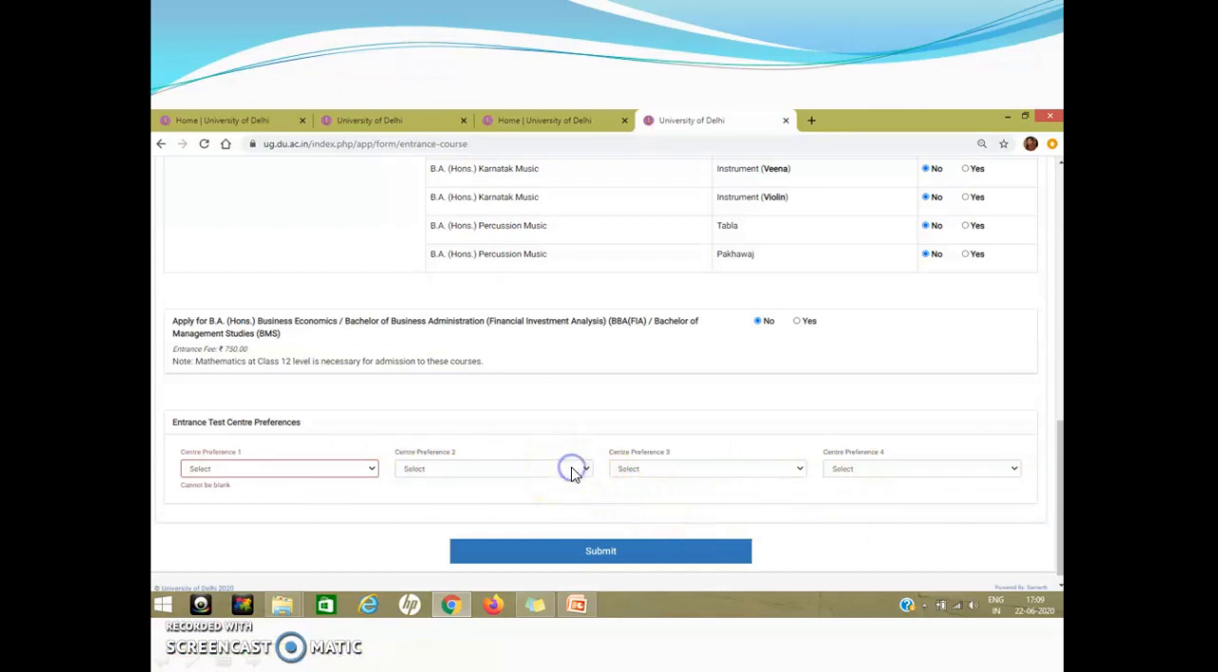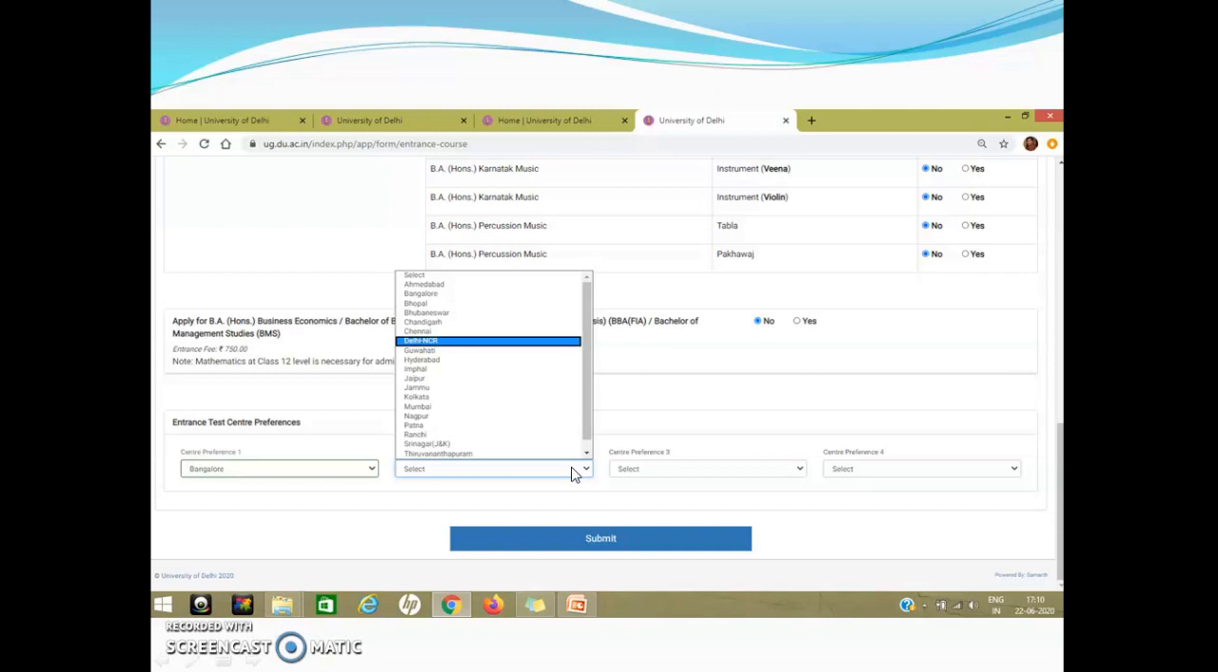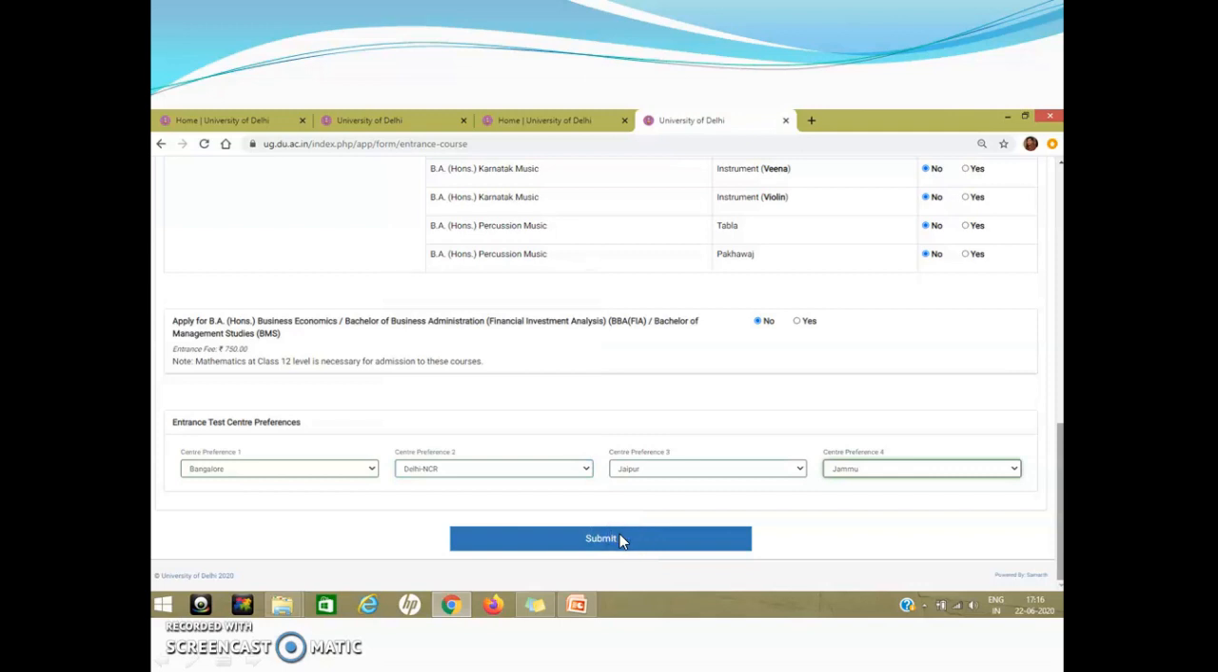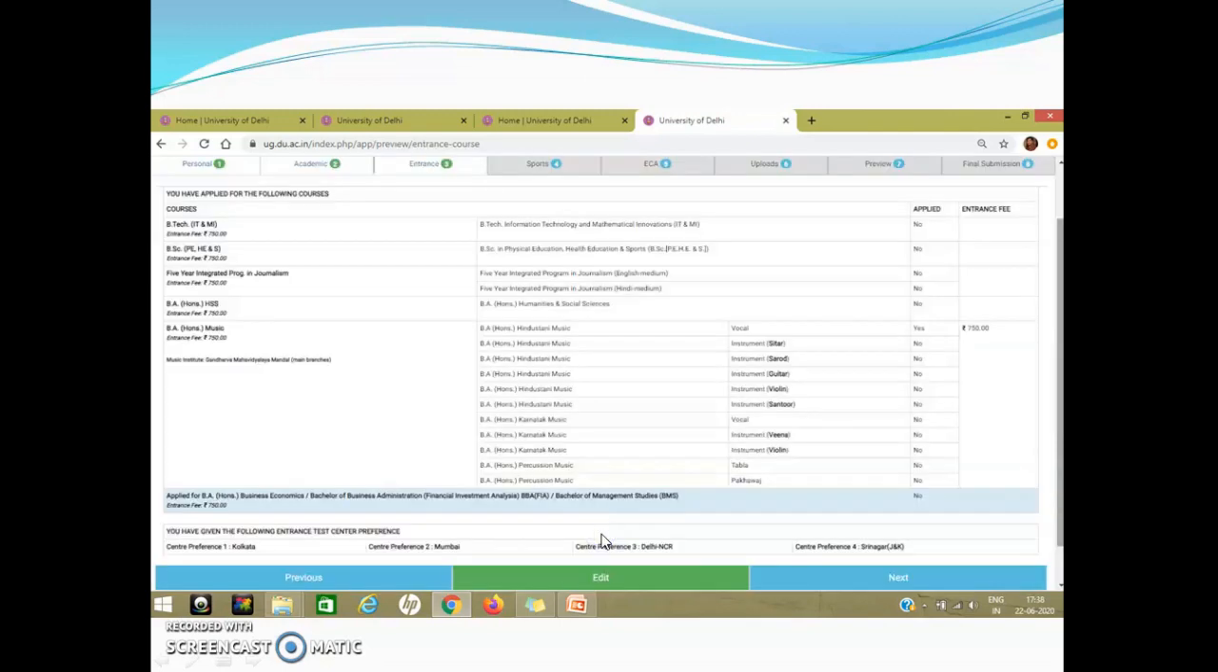Once you click on this, you will be able to see a drop down menu where you will be able to see about 24 test centers which are distributed all across India. So select the centers according to your convenience and then submit. So you will be shown the preview of these test centers and then you can submit. Now again this page will be ready for preview and you can see that since I selected BA Honours Music, only against this I can see the entrance fee.